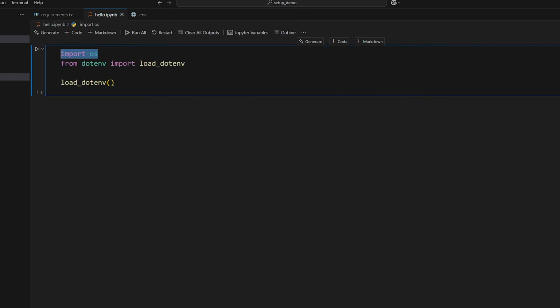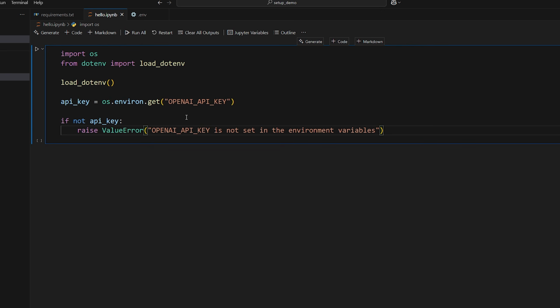os is so that you can do this piece of code if you want to add this. This will just try grabbing it on its own or manually and checking to see if it exists, and then it'll raise an error if it doesn't exist. This is just a helpful piece of code you can add to your notebook so that you don't try running any code before making sure that you actually have the key set up. So let's run and see what we get. So nothing happened because it was able to grab the key, but if it wasn't able to, then obviously there would be an exception. So you know that you need to fix this issue before writing any code.